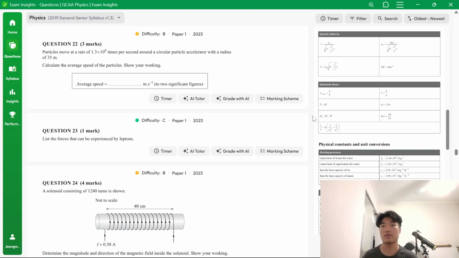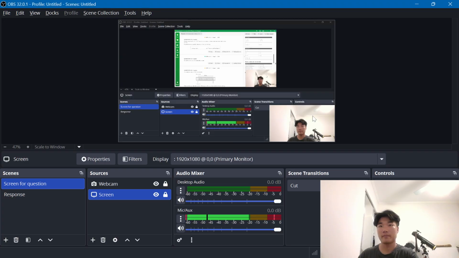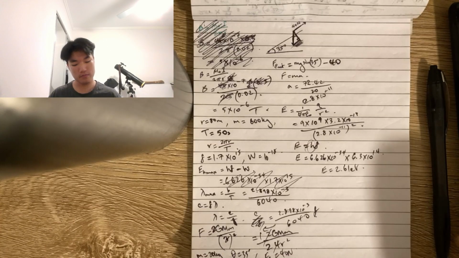Particles move at a rate. So, calculation question. Okay, pretty good. Average speed. We're dealing with uniform circular motion here. Okay, so we're given the frequency, right? Particles move at a rate of 1.3 times 10 to the 6 times per second. That's the frequency per second around a circular particle accelerator with a radius of 35 meters. Okay. Very simple. It's just put into the formula.